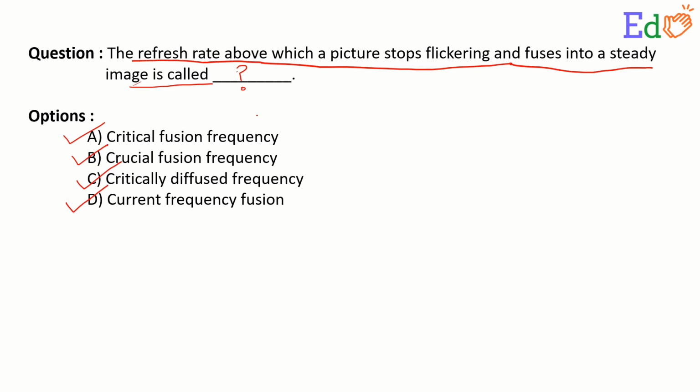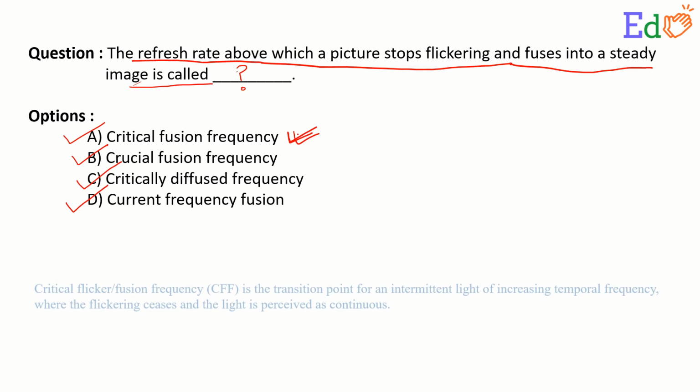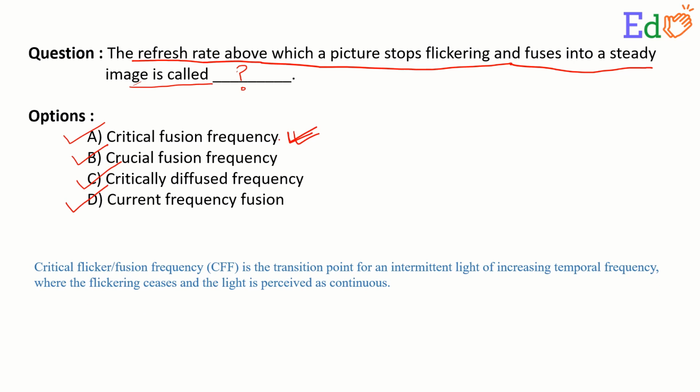So we'll be going for option A, that is the critical fusion frequency. Now what is the critical fusion frequency? Critical flicker or fusion frequency, in abbreviated form CFF, is the transition point for an intermittent light of increasing temporal frequency where the flicker ceases. At this particular point the flicker will cease and the light is perceived as continuous.